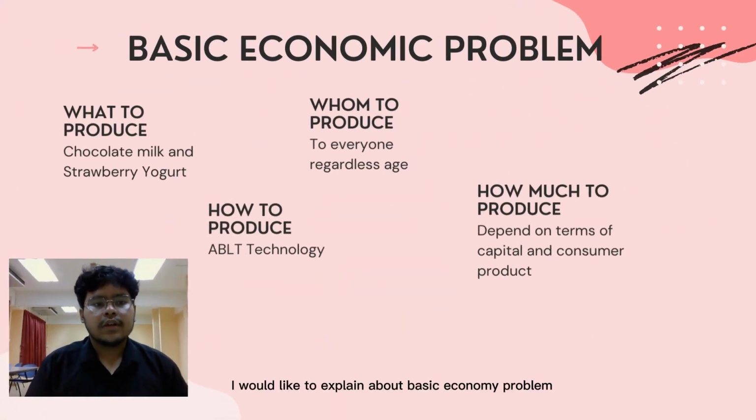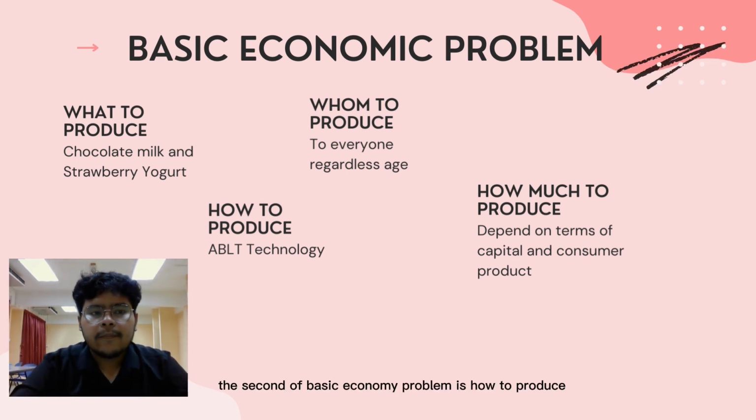I would like to explain the basic economic problems. The first basic economic problem is what to produce. Farm Fresh produces chocolate milk and strawberry yogurt, since these two types of goods are the customers' usual favorites. The second basic economic problem is how to produce. Farm Fresh uses ABLT technology as it is easy to use and can produce in a short time. It can produce almost 4,000 chocolate milk and 2,000 yogurt per day.